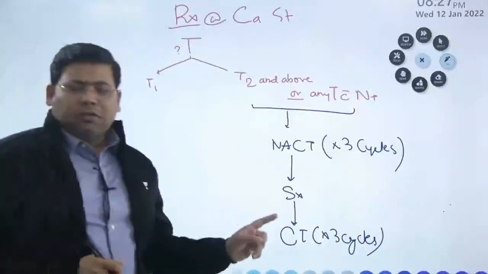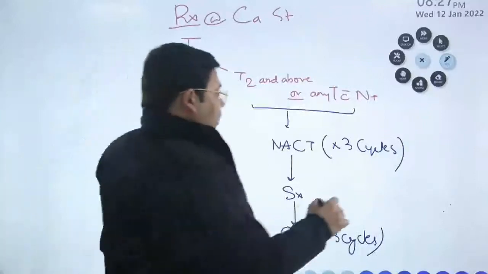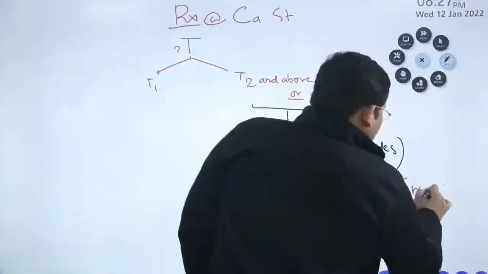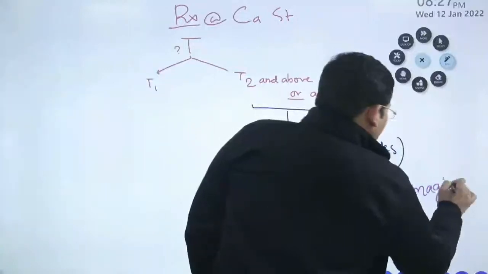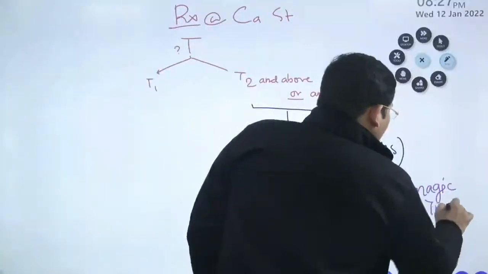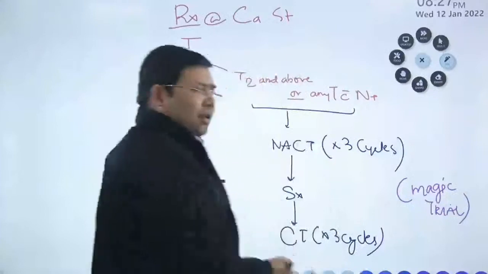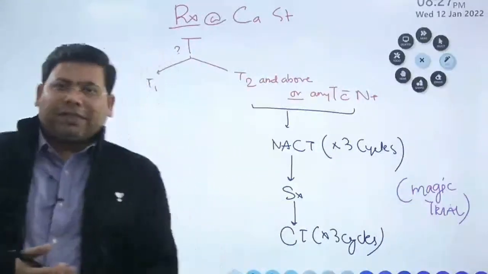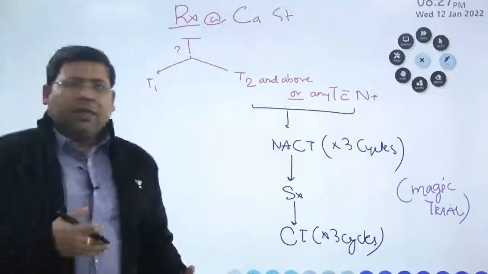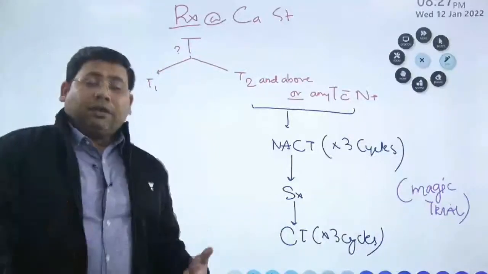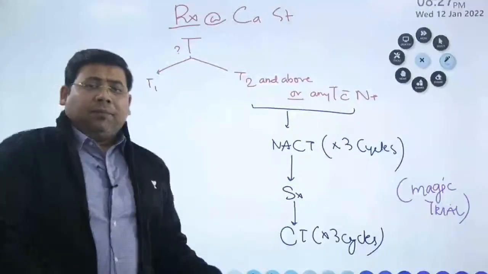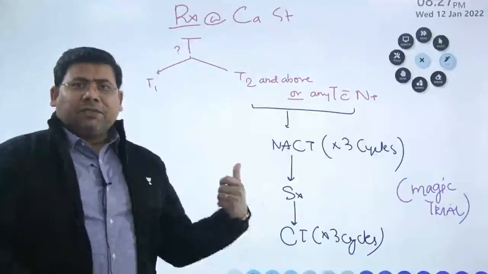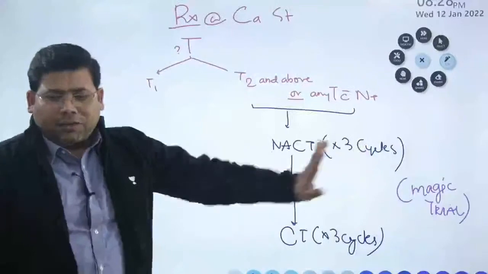This is what is known as a magic trial. So this is very, very famous also. The MAGIC trial evaluated the response of the patients who underwent pre-operative NACT, then surgery, and then again chemotherapy, versus the patients who underwent surgery alone. It was seen that the disease-free survival was far better in this group.